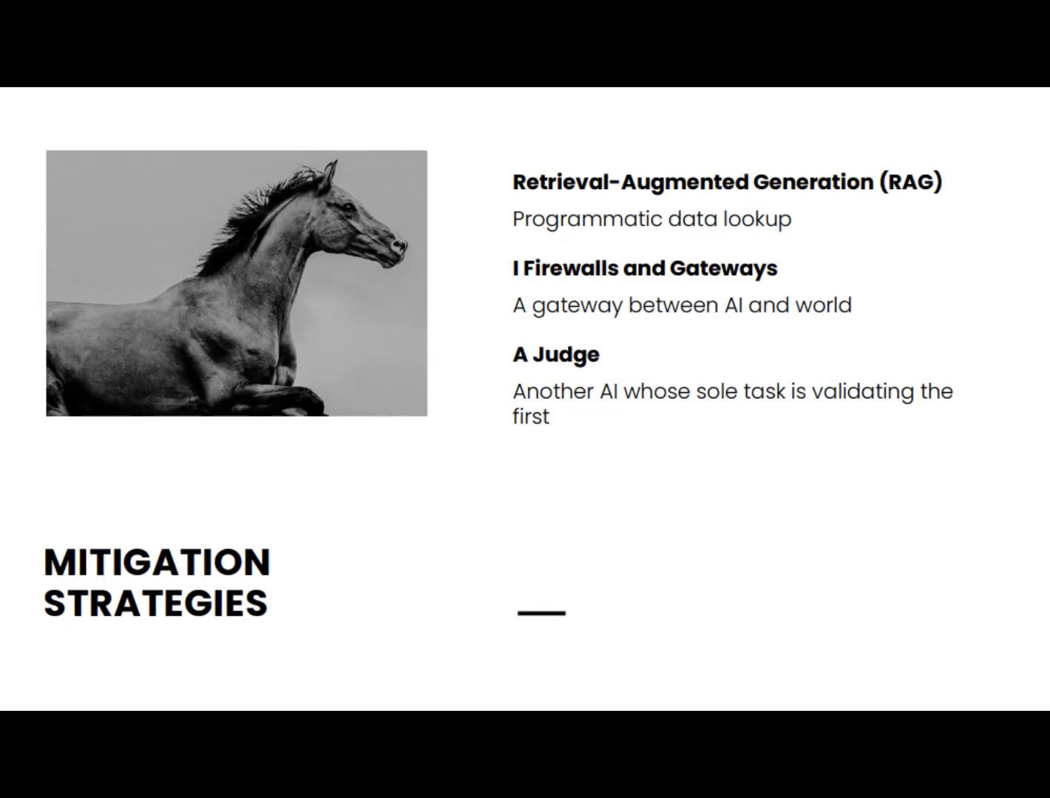So, warrior, what do we do? Simply prompting AI not to hallucinate will never work, so that option is off the table. Here are a couple of techniques.